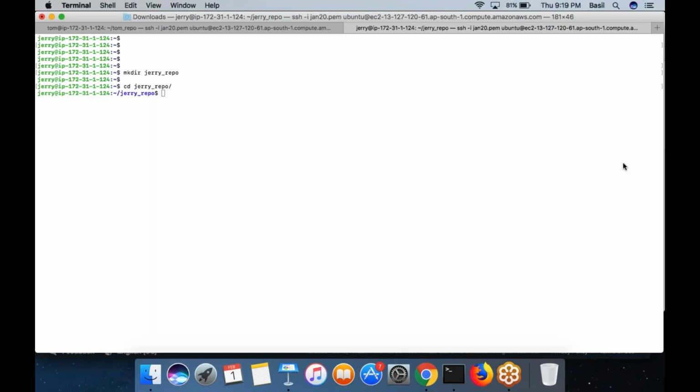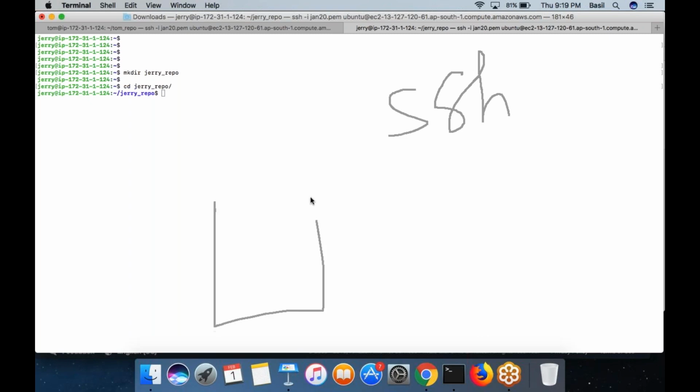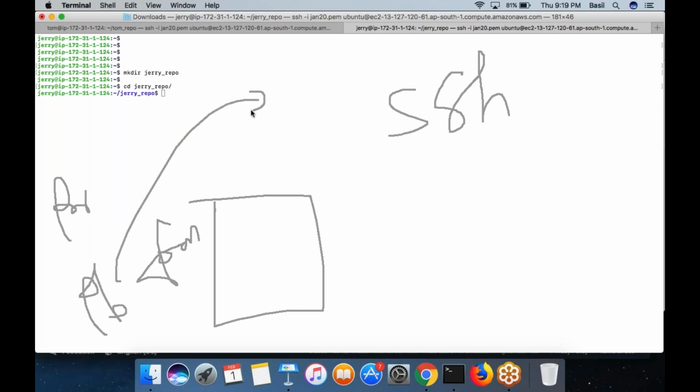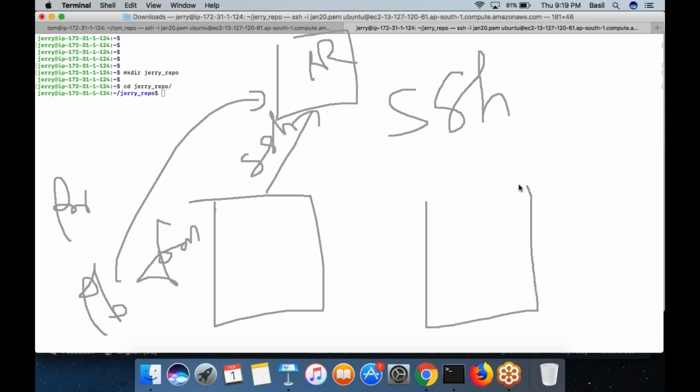Whenever you do a push, pull, or clone operation, the connection goes through SSH. Just like you did yesterday in Tom's computer, you created a key pair, a private key and a public key. The public key you copied into the remote repository. Then through SSH, your Git connection will go. The same thing you need to do in Jerry's computer also.